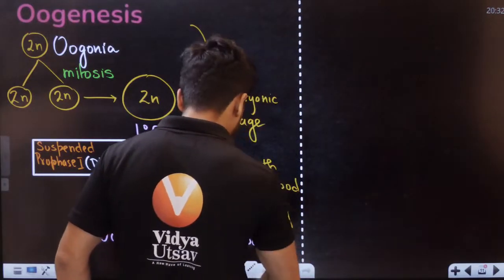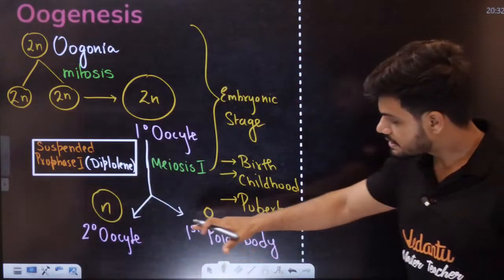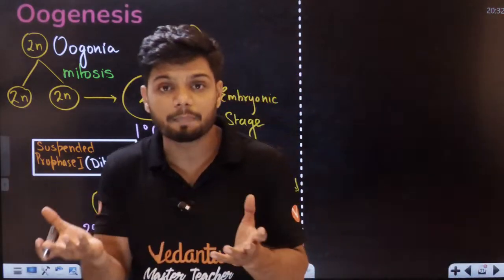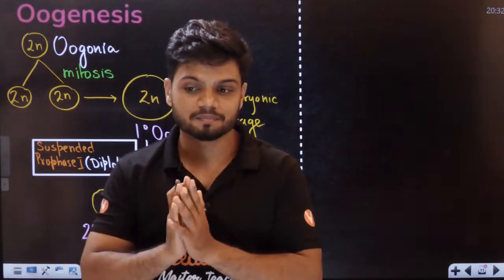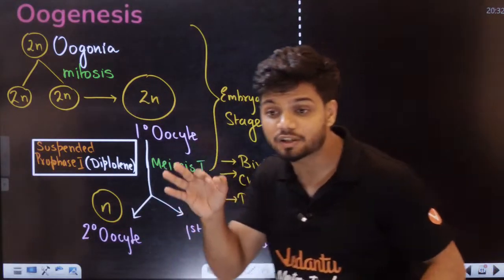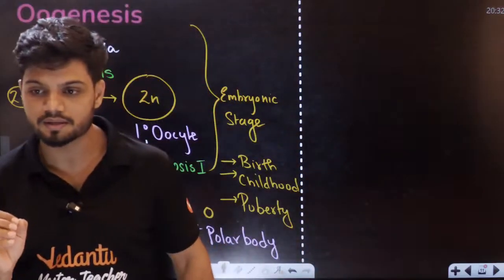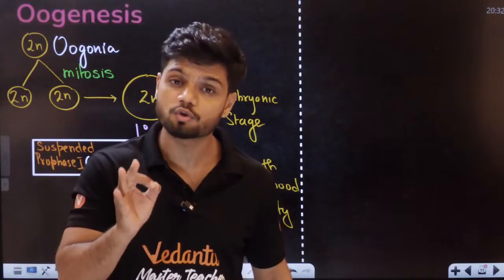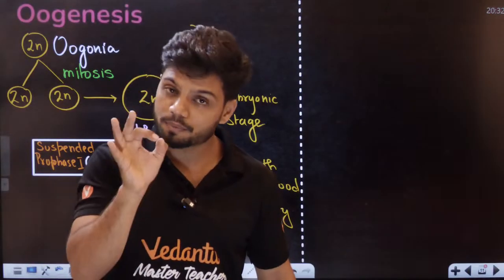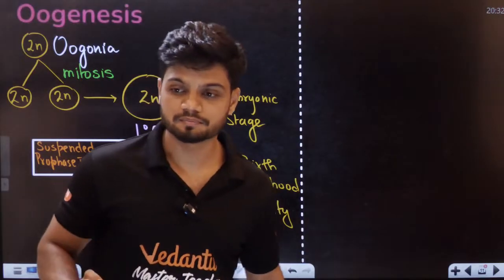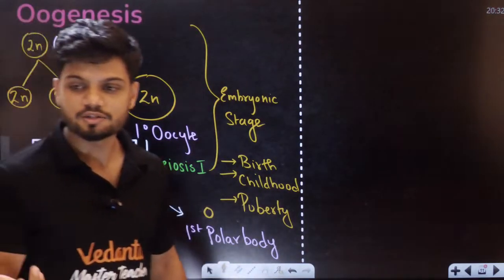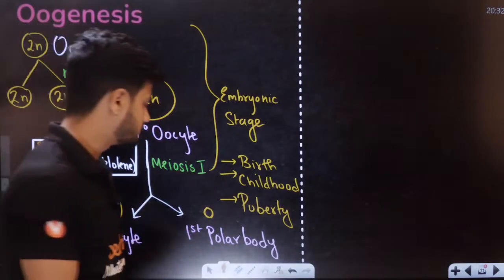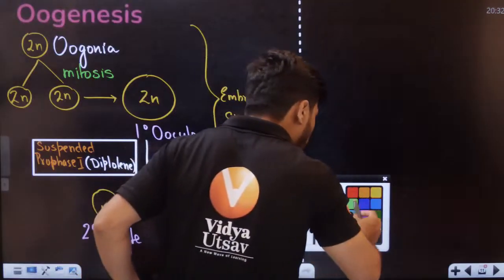Now, this is happening at puberty. So at puberty, secondary oocyte and first polar body. Now, one question arises, students. Where is it even happening? This entire thing is happening inside the ovary. Very important, please remember that, because primary oocyte is produced inside the ovary itself. First period is called menarche. It is also happening during menarche.